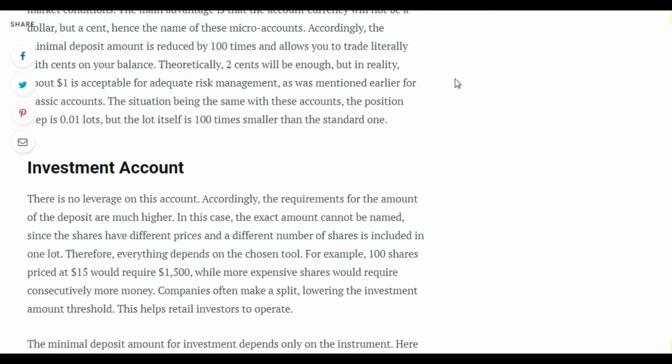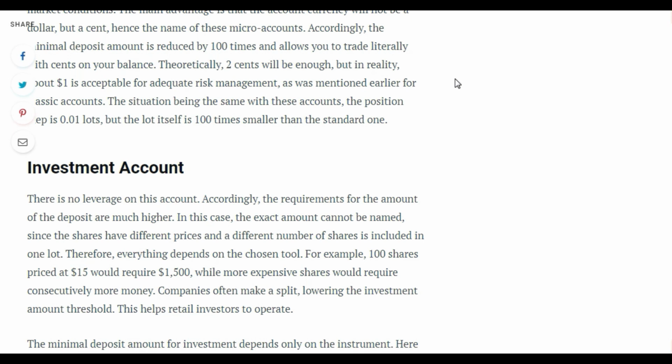consecutively more money. Companies often make a split, lowering the investment amount threshold. This helps retail investors to operate. The minimal deposit amount for investment depends only on the instrument.